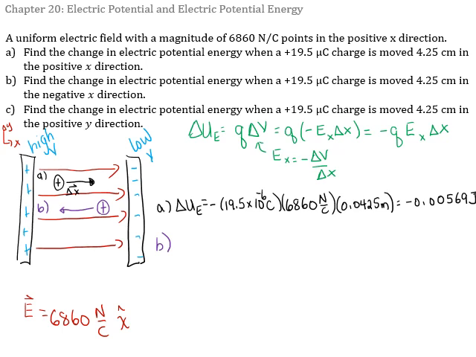Okay, part B, we're taking the same charge and we're moving it to the left. So right off the bat, you might notice that your delta x becomes negative because it moved left. We probably also anticipate that our potential energy is going to get bigger because we're going closer to a high potential. Okay, let's get going on our equation. Delta U is equal to minus our charge, 19.5 times 10 to the minus 6 coulombs, times our x component of the electric field, times our delta x, minus 0.0425 meters. That minus came in because it moved left.